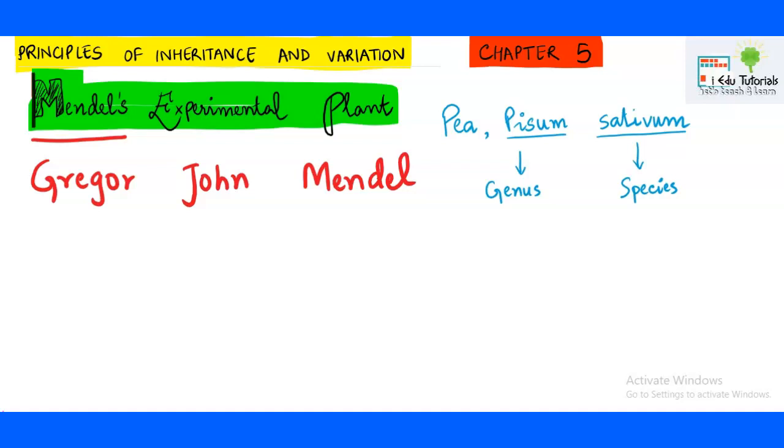Now if I talk about the human body, then your eye color is your character. Your complexion is also a genetic character which you have inherited from your parents. Your shape